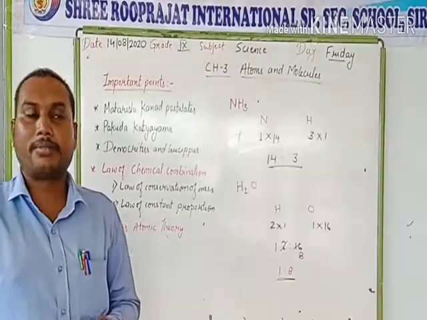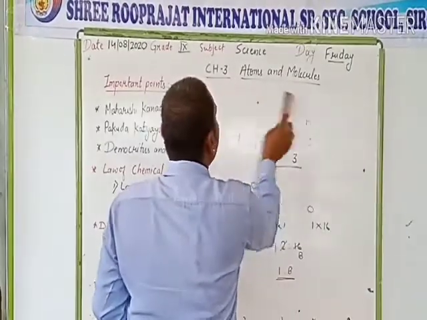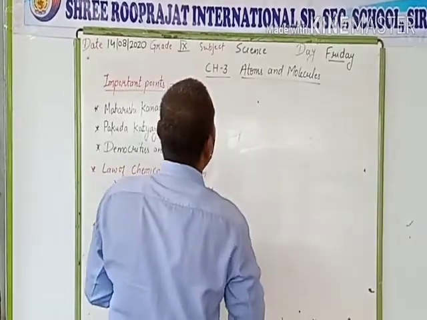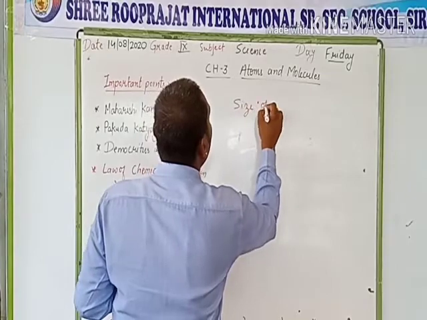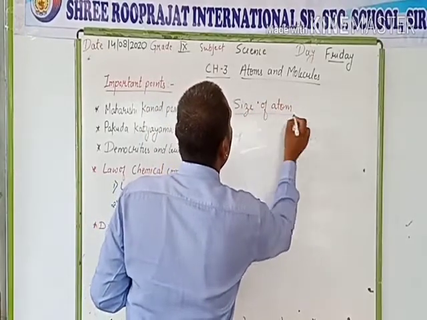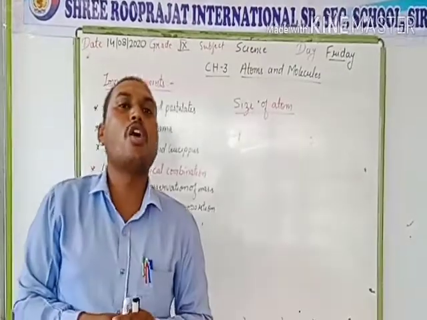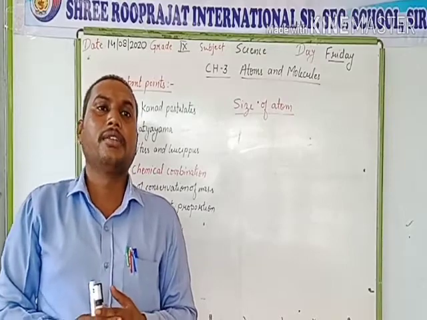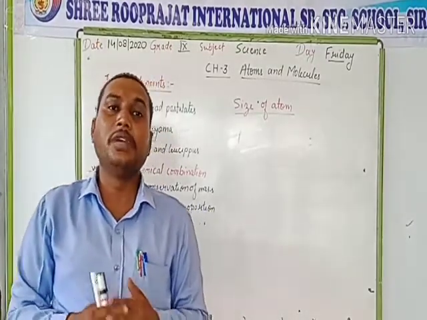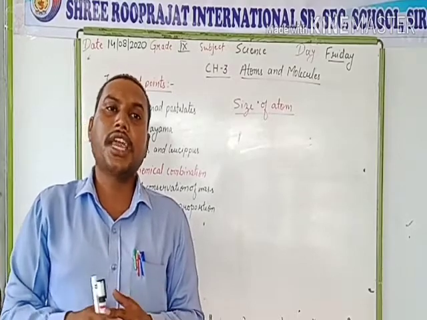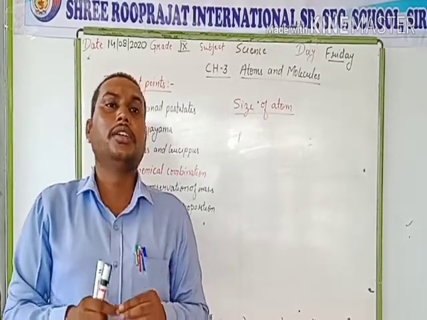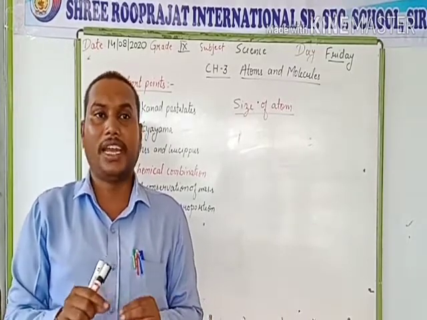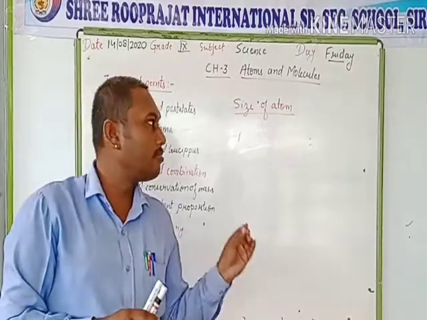Now, what is the size of an atom? The atom is a very small particle and it cannot be seen by the naked eye. When we make stacks of millions of atoms, the stack of millions of atoms is thinner than a single white paper layer. That small are the atoms.